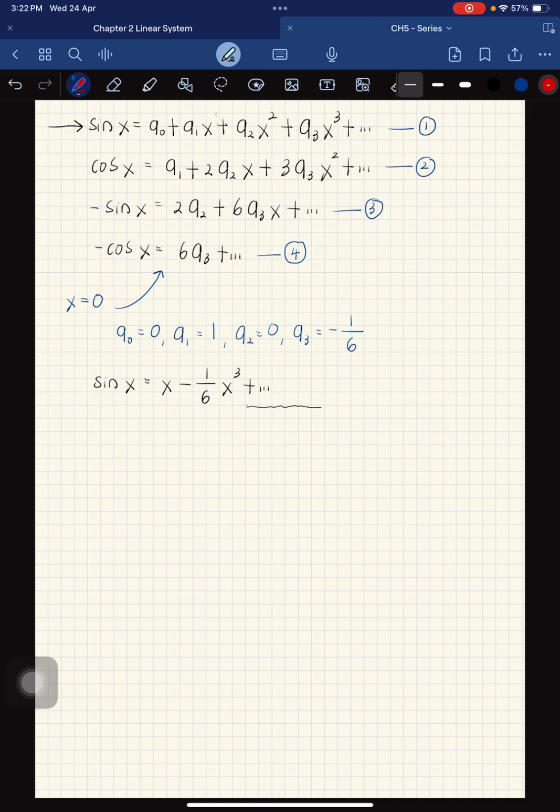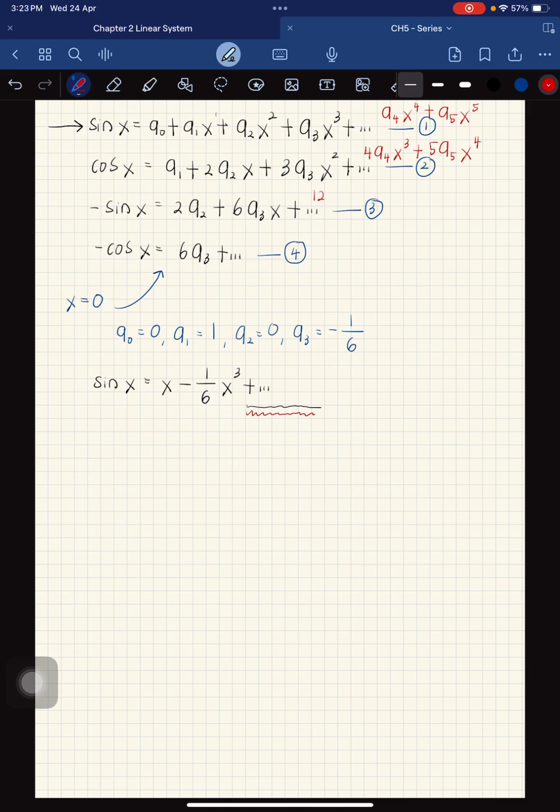So you add maybe 2 more terms to the equation number 1, so that you can get the pattern of expansion for sine x. Now for equation number 1, you expand a4 x to the power of 4 plus a5 x to the power of 5, so you differentiate, you will get 4a4 x cubed plus 5a5 x to the power of 4.